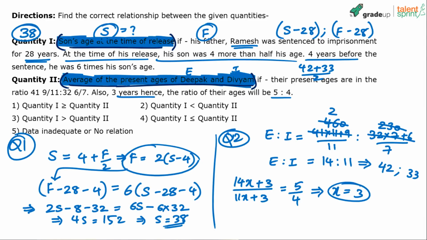75 by 2 is 37.5. So the quantity 2 is 37.5. Now do the comparison, 38 and 37.5. Clearly quantity 1 is more than quantity 2. Q1 is more than Q2. Option 3 is the answer.